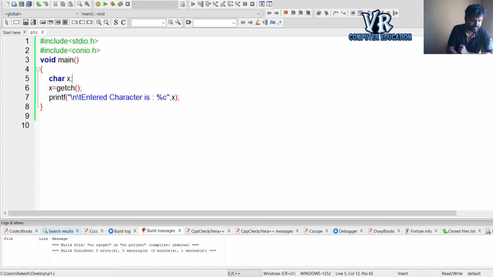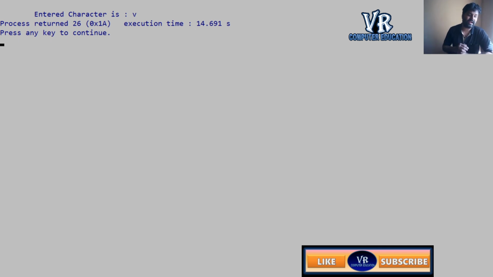See, again you get an empty screen, waiting to get a character from the keyboard. Now I will enter V. Immediately the entered character V is displayed without pressing the enter key. This is an example program for the getch function.